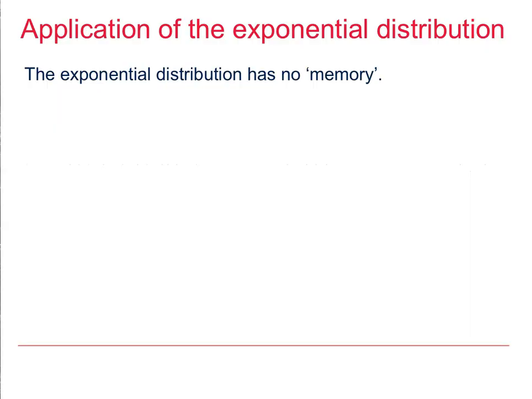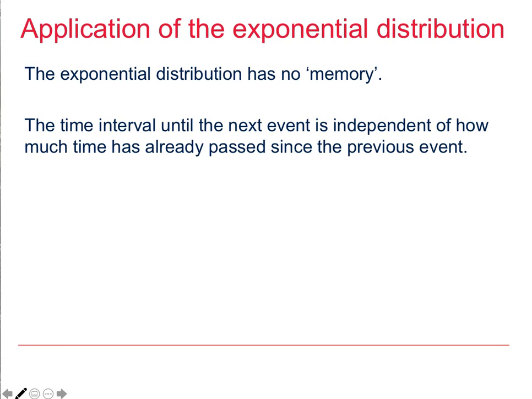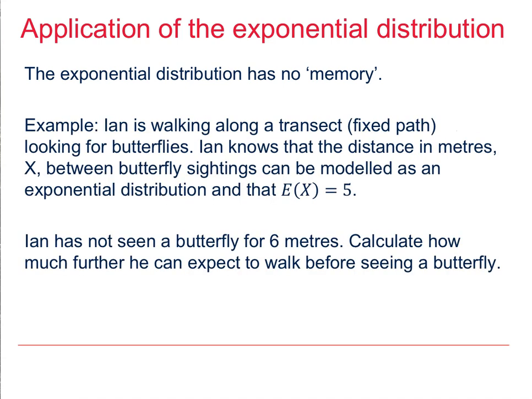An important feature of the exponential distribution is that it has no memory. This means to say that the time interval until the next event is independent of how much time has already passed since the previous event. Let's look at an example. We're still considering the butterfly walk. Please pause to read the example and answer the question.